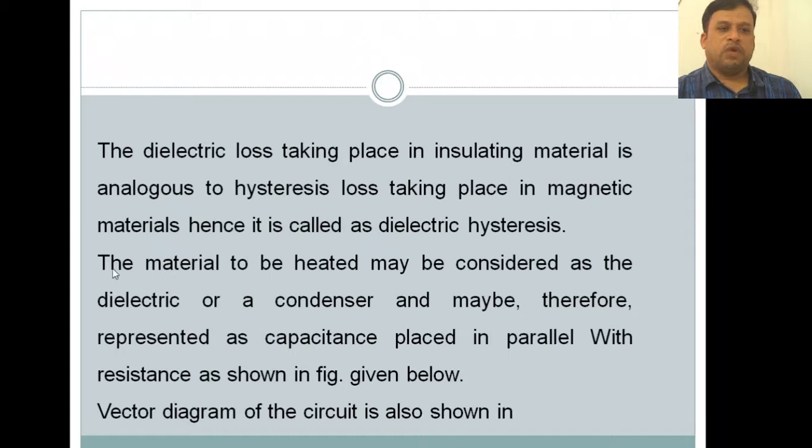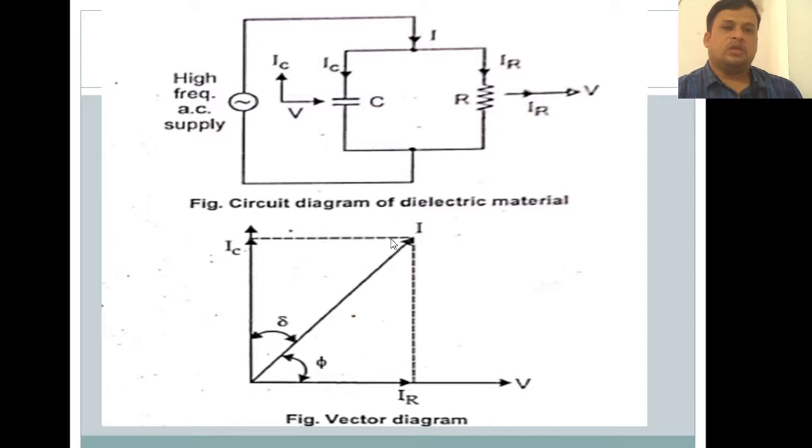This condenser is represented by a capacitor and resistor in parallel. If you give the supply here, IC is the current flowing through the capacitor, IR is the current flowing through the resistor, and the main current is I.